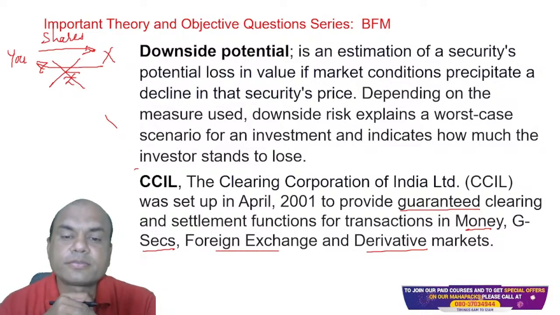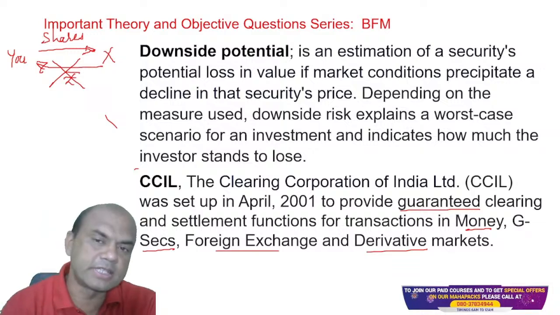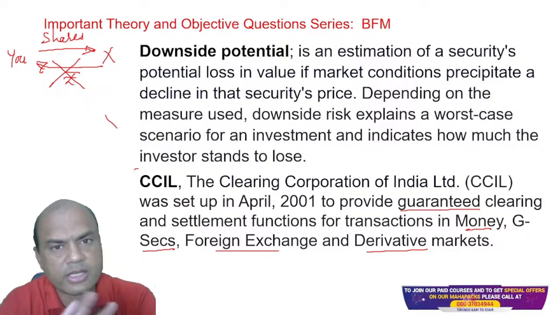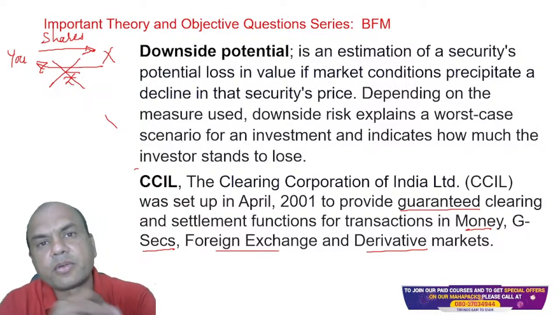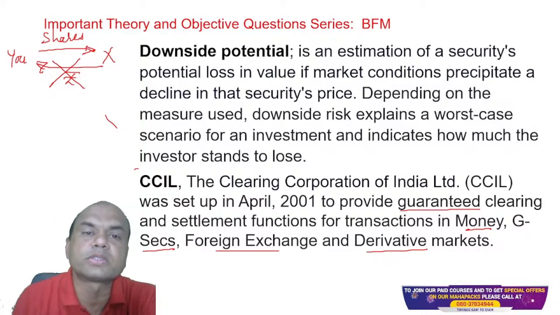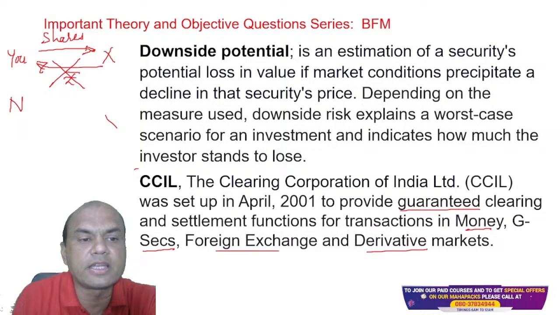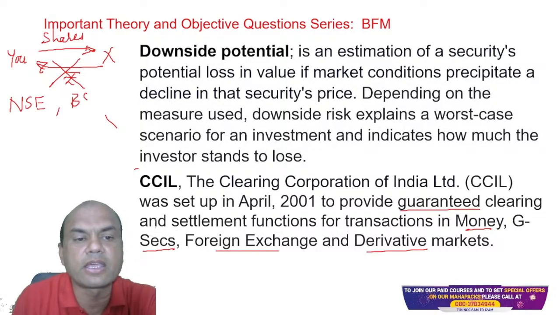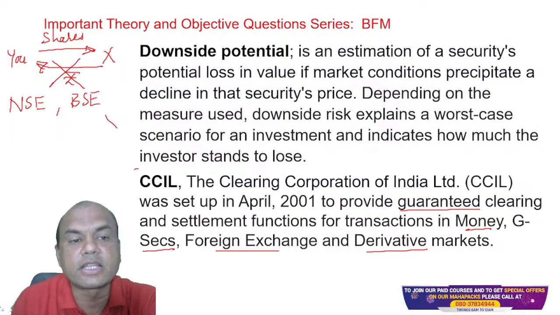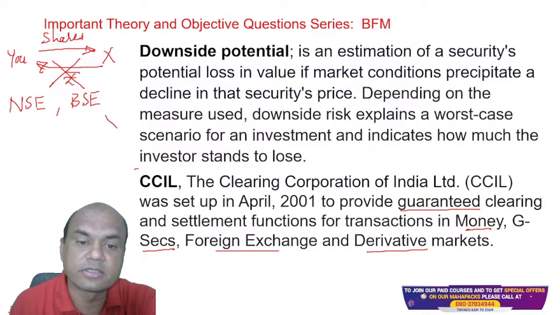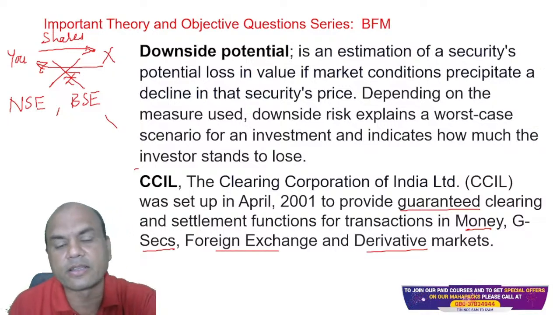Yeah, who takes care? Because here CCIL is very clear. CCIL covers the money, government securities, foreign exchange, and derivatives markets. Does it say anything about shares? No. So who talks about shares then? Correct. NSE and BSE, these stock exchanges, take care of the settlement risk of the shares. And for everything else, there is CCIL.